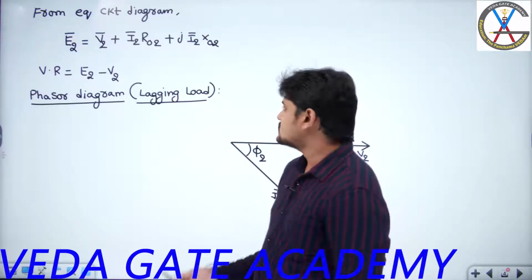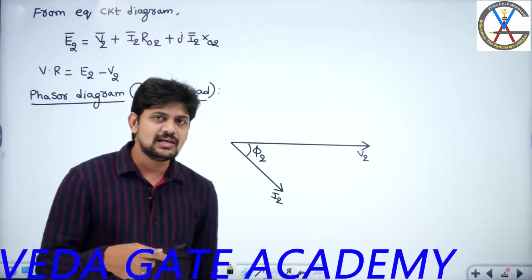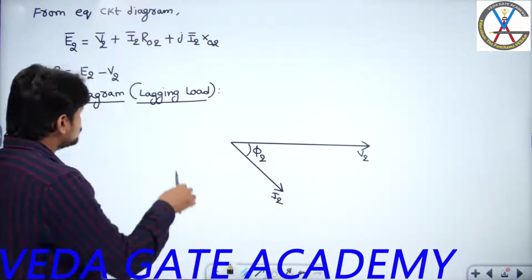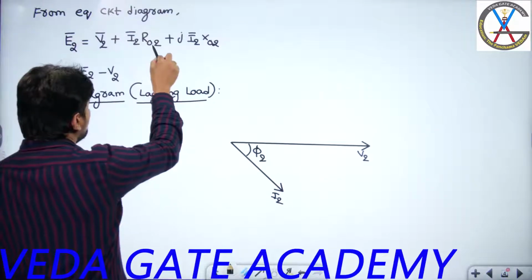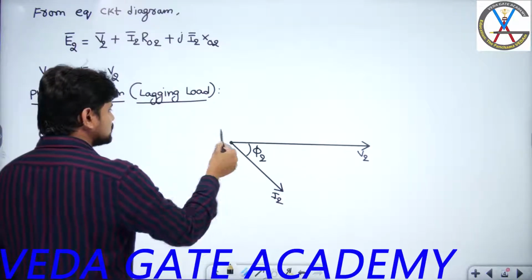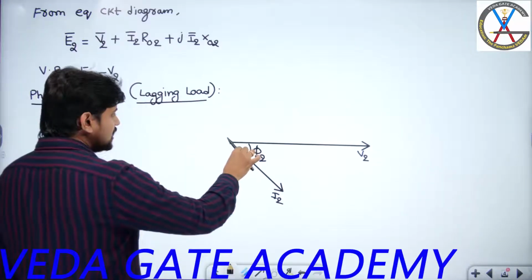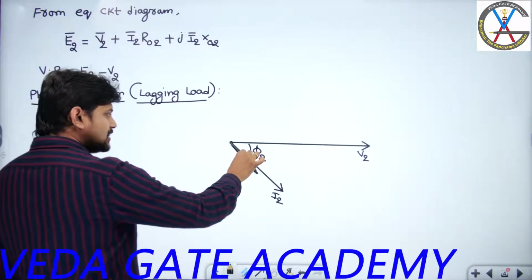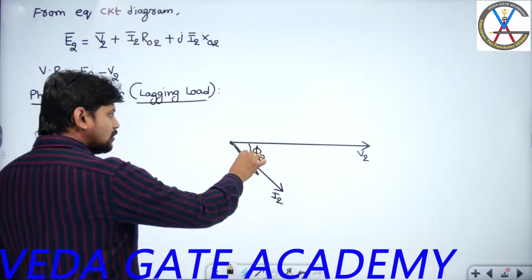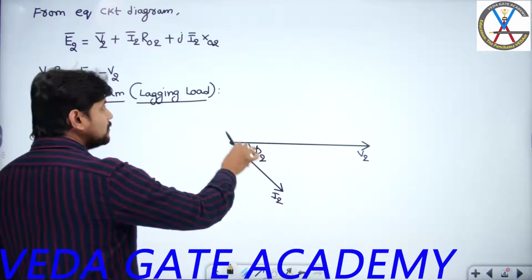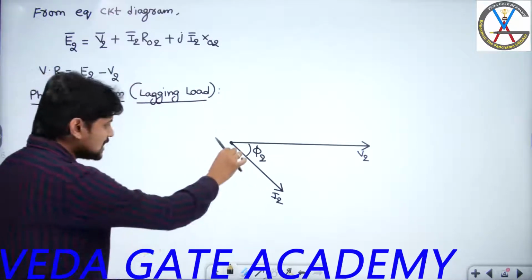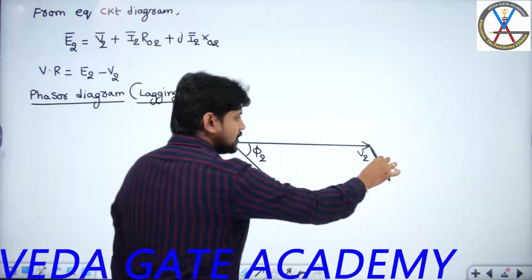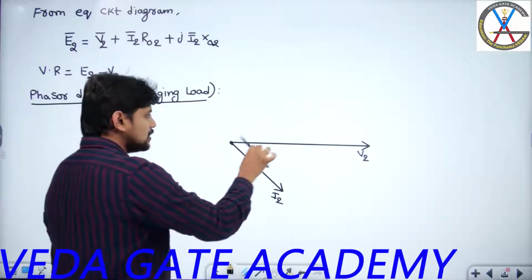Right. So that means if I know the current phasor, I can easily know the voltage phasor. So if I try to draw I2 R02 from this reference point, it will be in phase with whom? It will be in phase with I2. But this phasor I2 R02, I need to add from the tip of whom? From the tip of V2. So I am going to project this I2 R02 here.